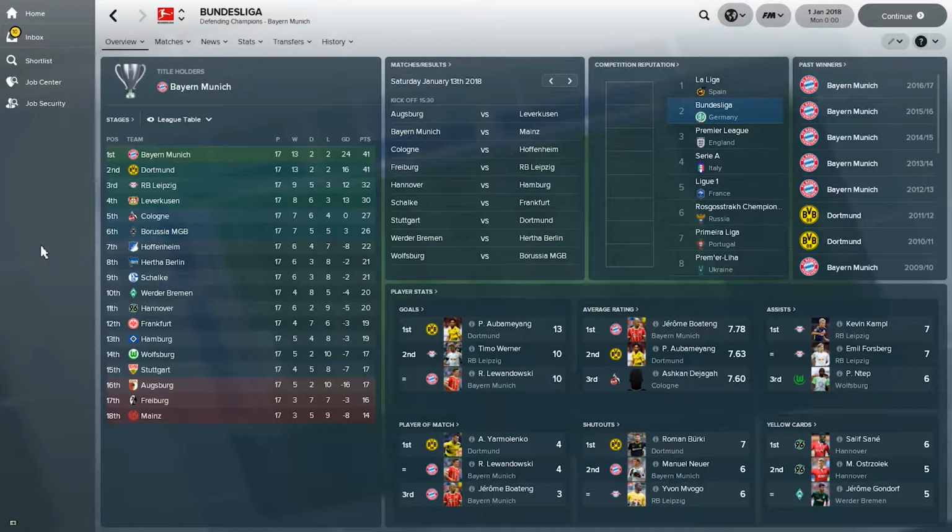The last stat that we're going to follow is coming from Hanover. We see that they have a disciplinary problem. The number 1 and number 2 in terms of yellow cards are both their players.